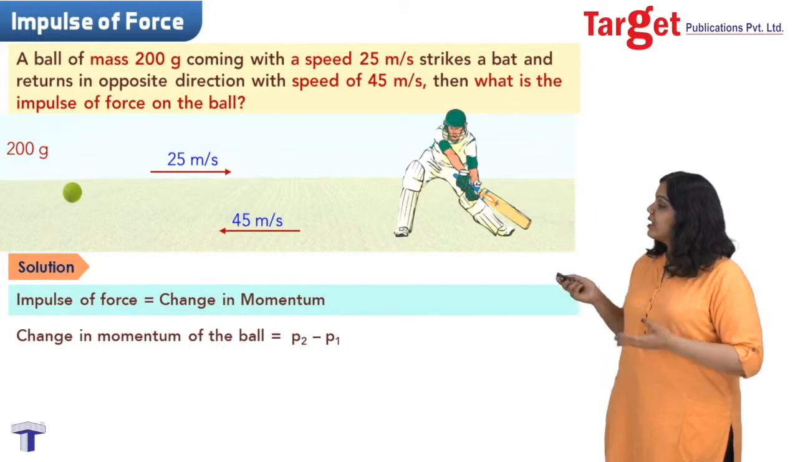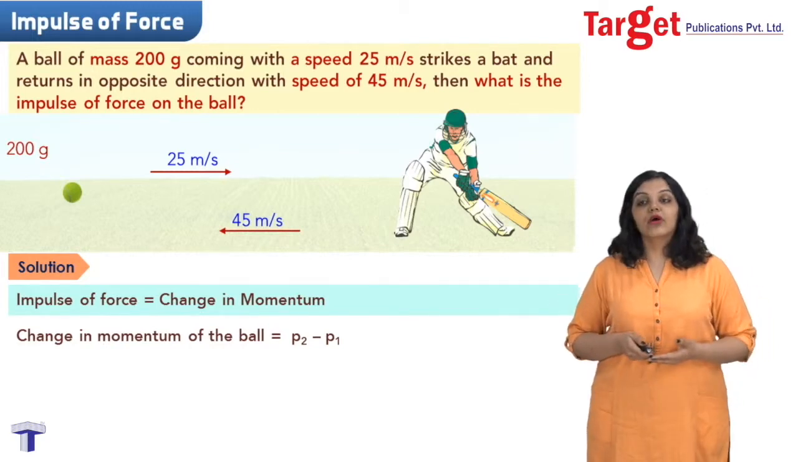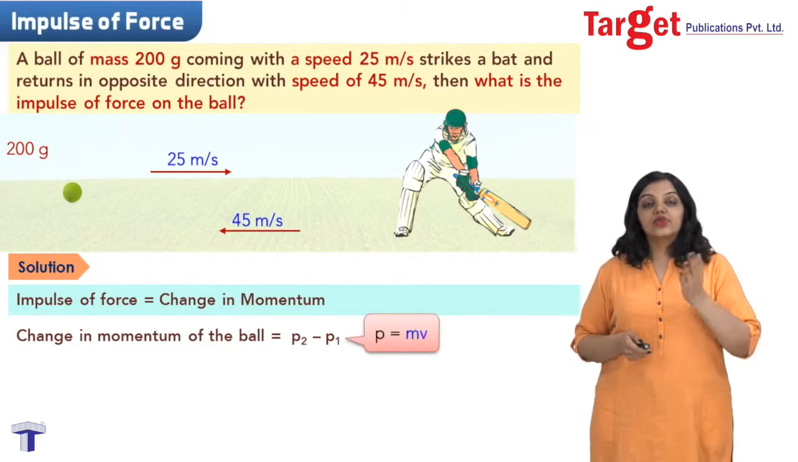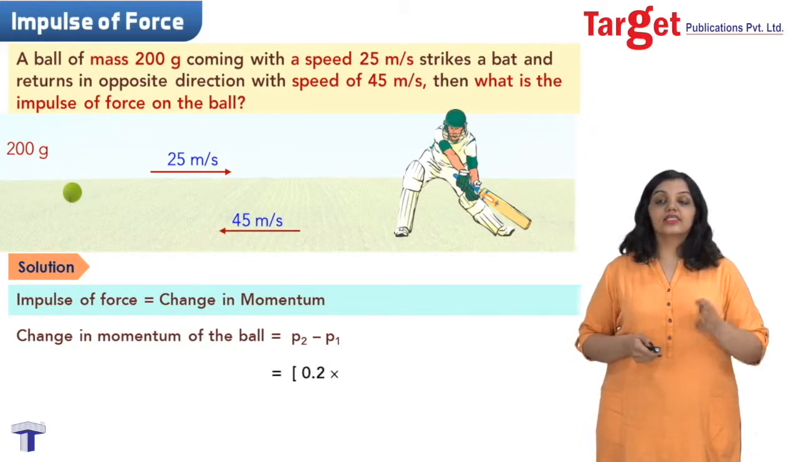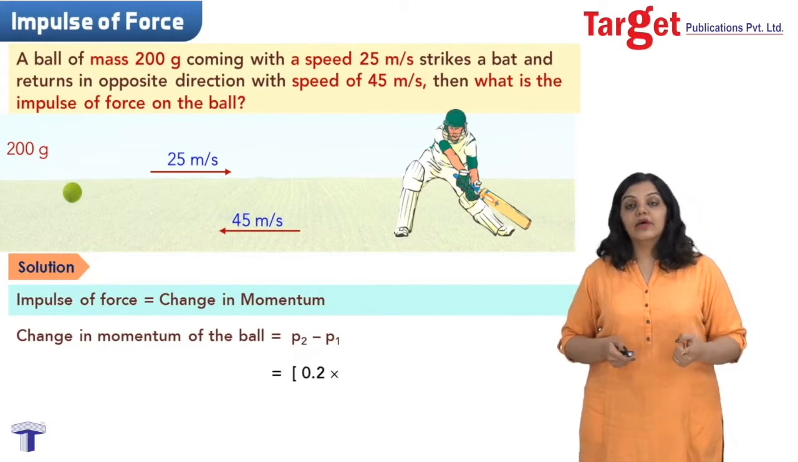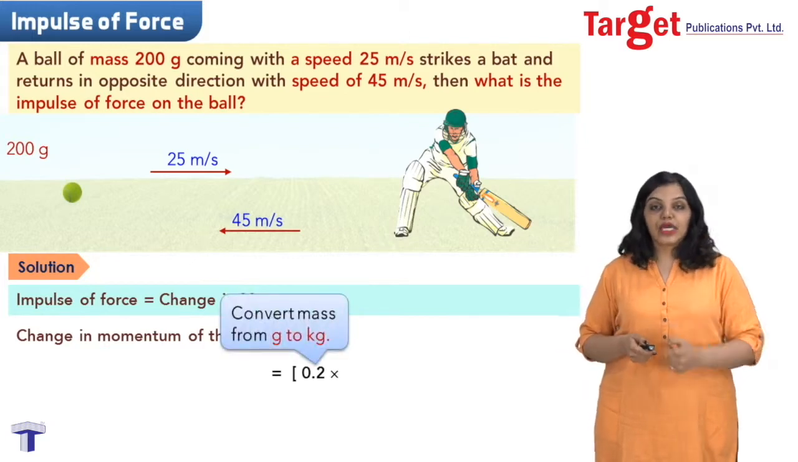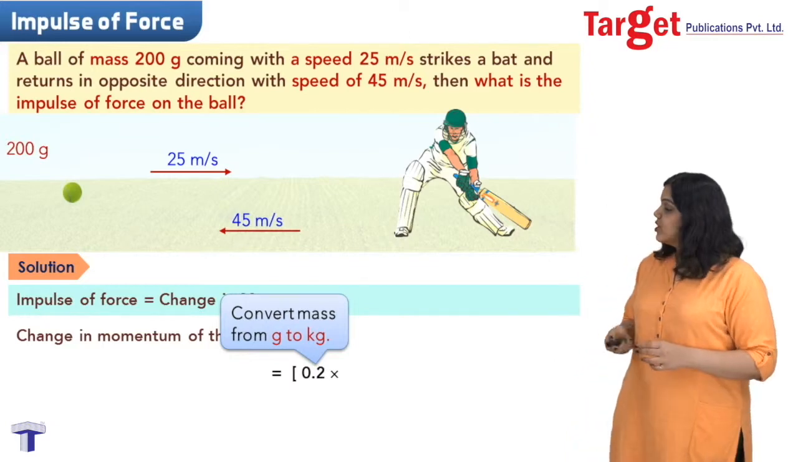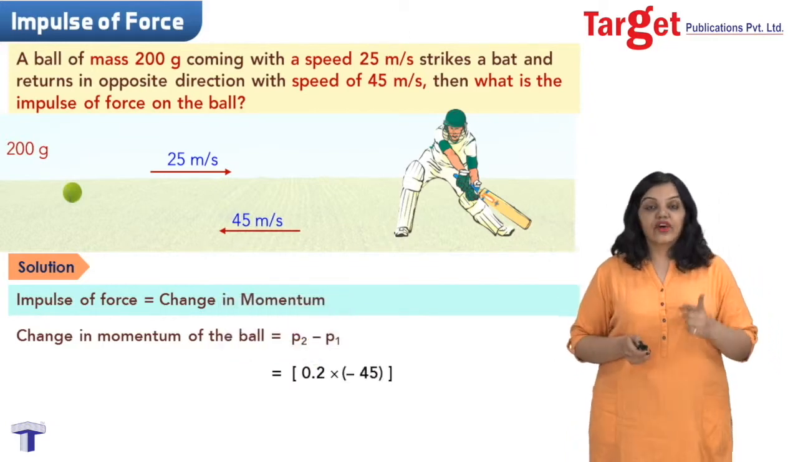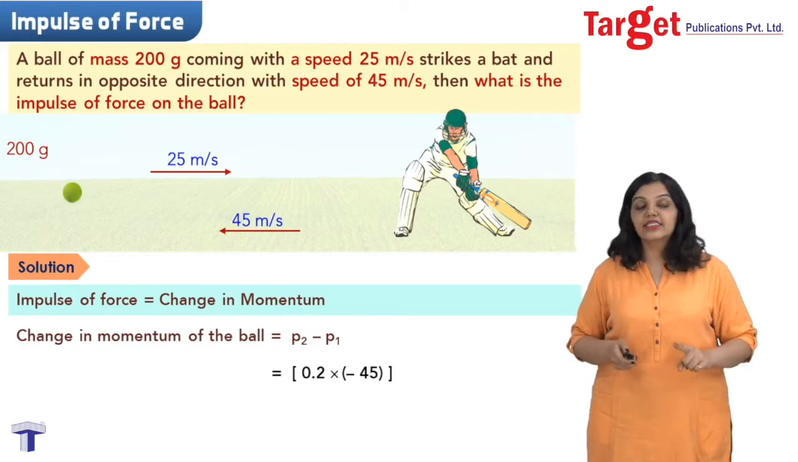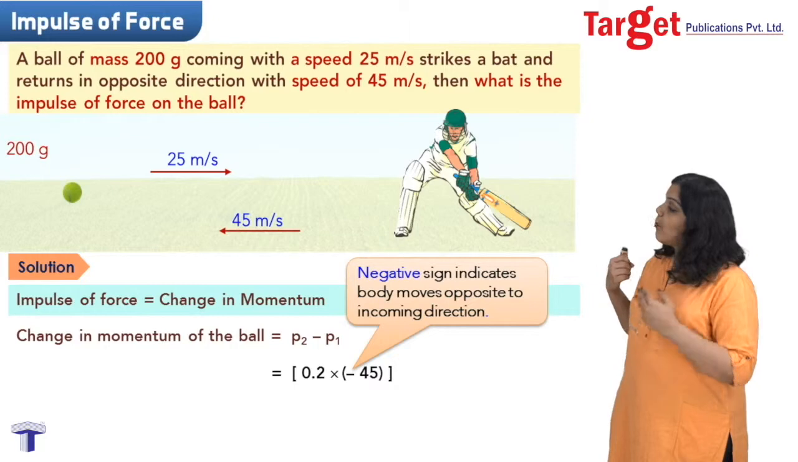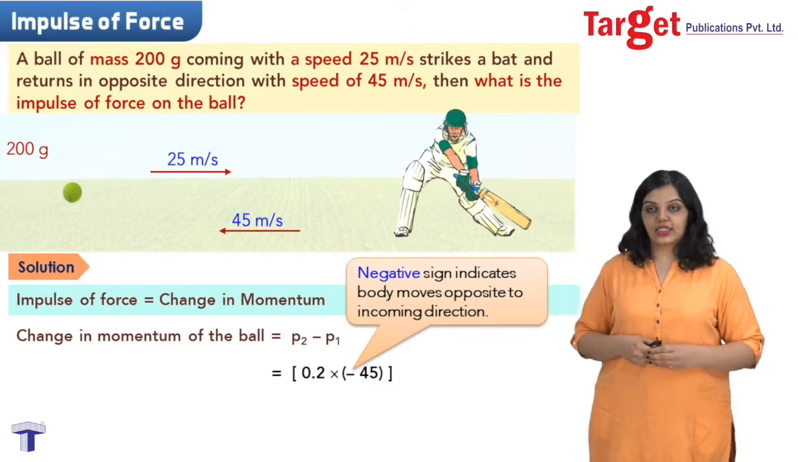It is nothing but the final momentum minus the initial momentum, that is P2 minus P1. Now the final momentum is mass into velocity. So what is the mass? That's 200 grams. But remember, I have to convert this from gram to kg because I have to solve the sum in the SI system. So I have mass into velocity as 0.2 into 45, but remember it comes with a minus sign because the negative sign indicates that the body is moving in the opposite direction from the incoming direction.